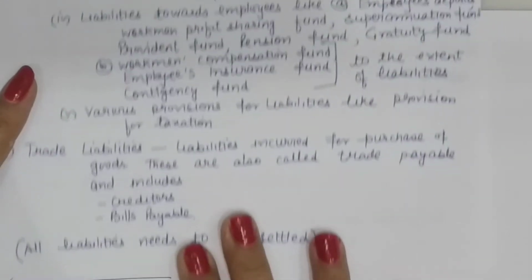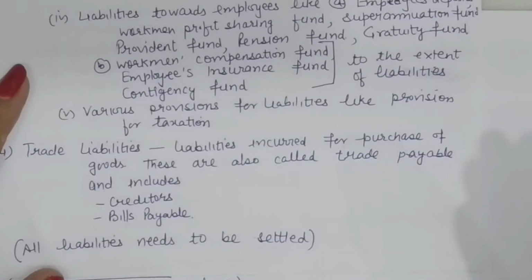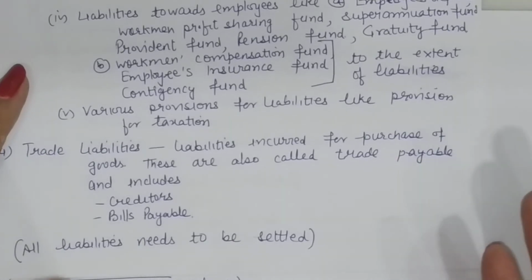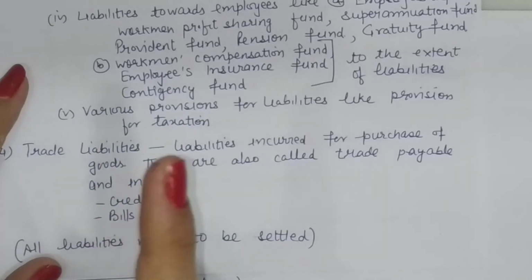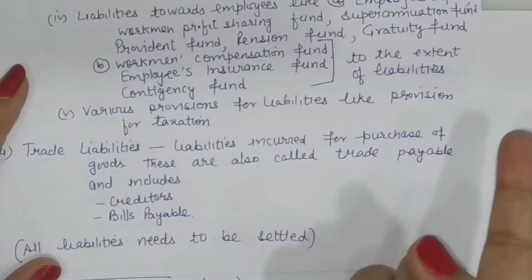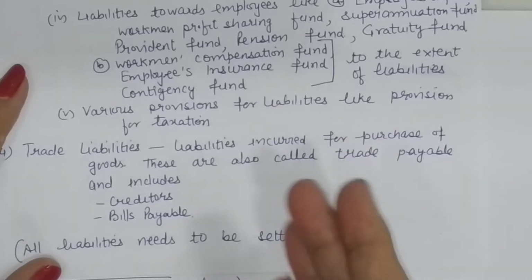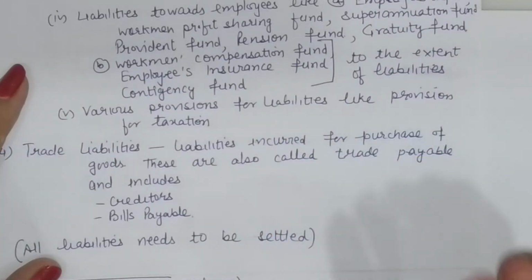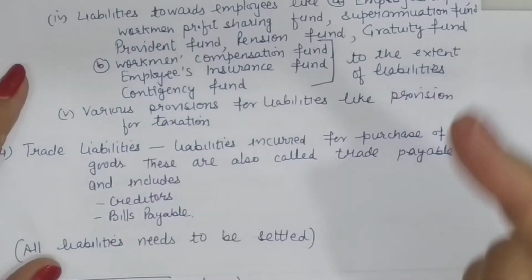Now the next term is trade liabilities. Sometimes we are given in the question that the purchasing company decides to take over trade liabilities. So what are trade liabilities? Now trade means purchase and sale of goods, right? So trade liabilities will imply liabilities resulting from the trade, that is from the purchase of goods. Because when we sell goods, we get debtors.